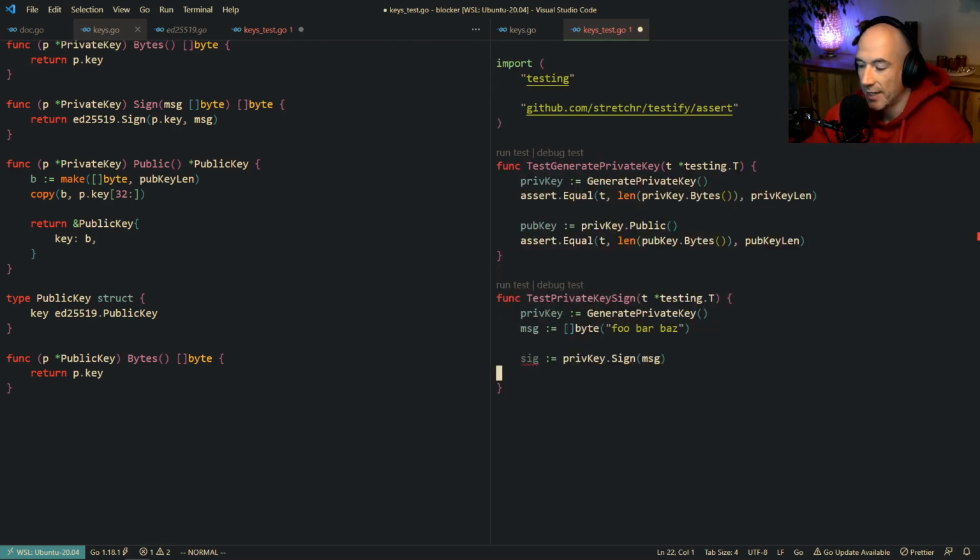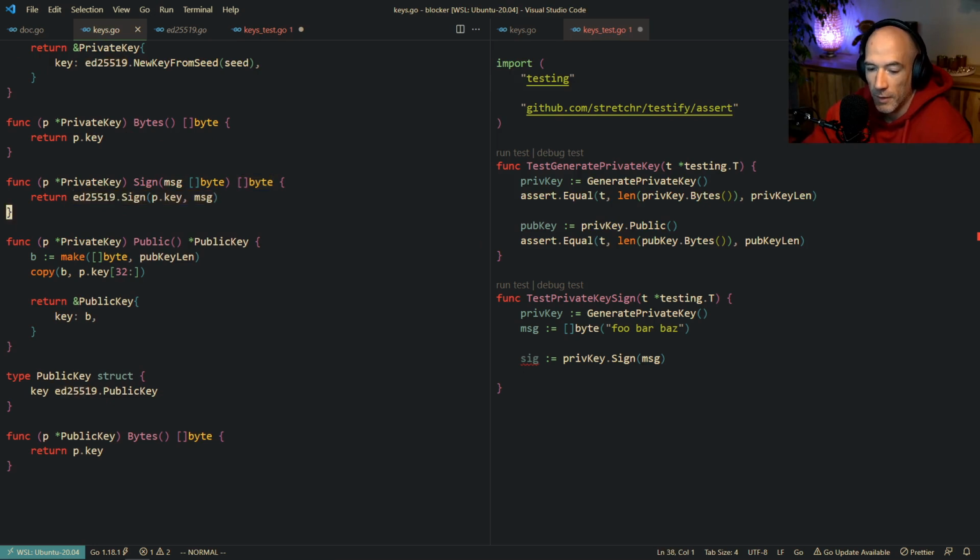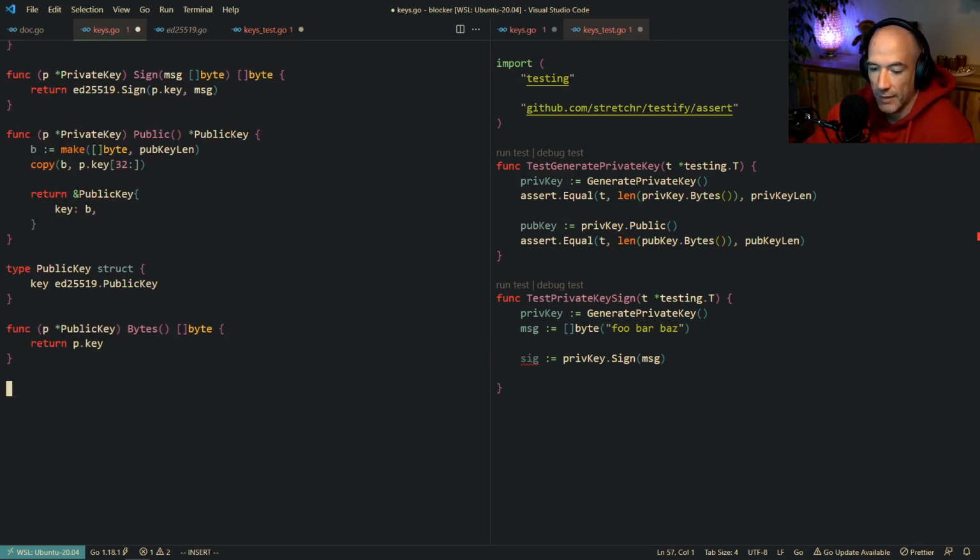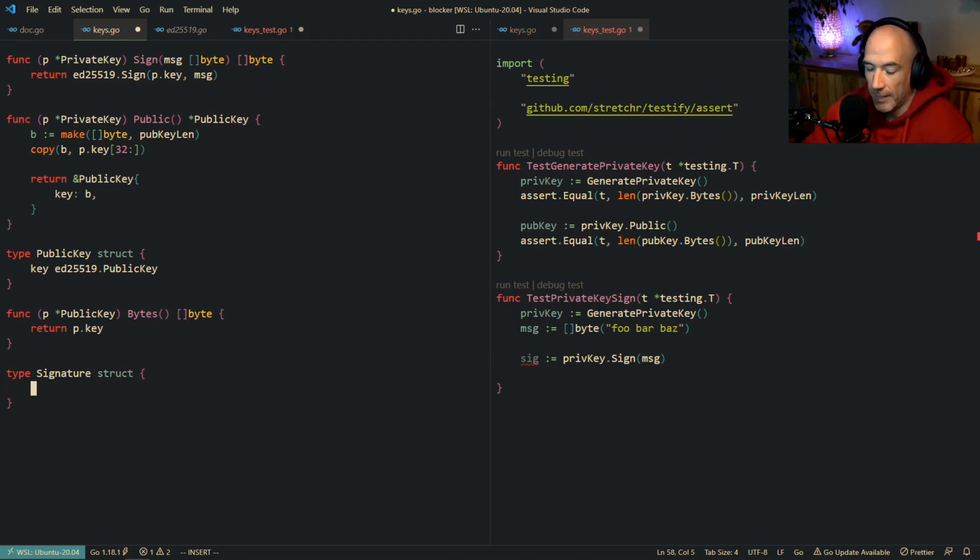Actually, it should be a signature, right? Because we need to verify this. What I'm going to do is I'm going to make a signature type. Signature is going to be a structure. We're going to say data.